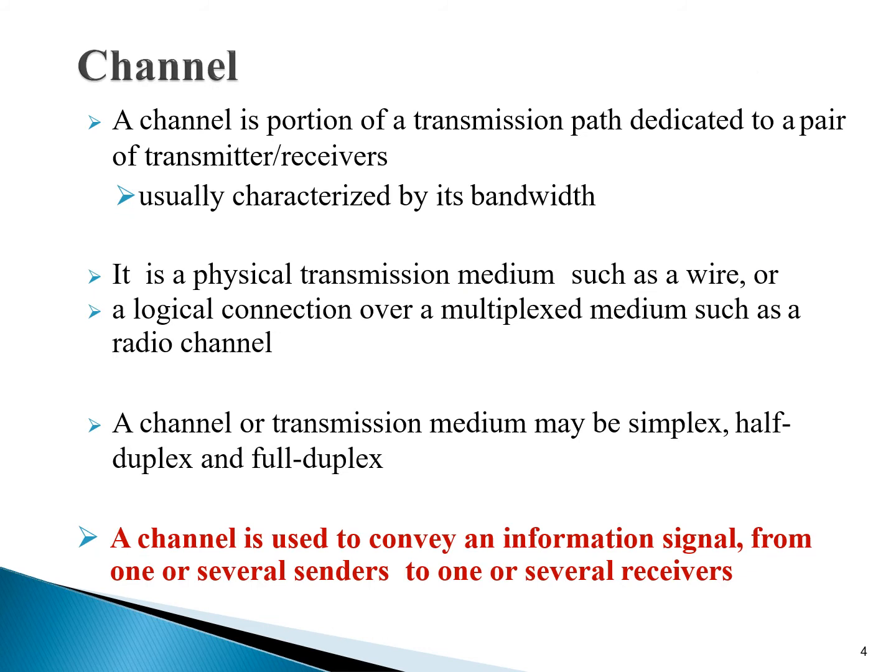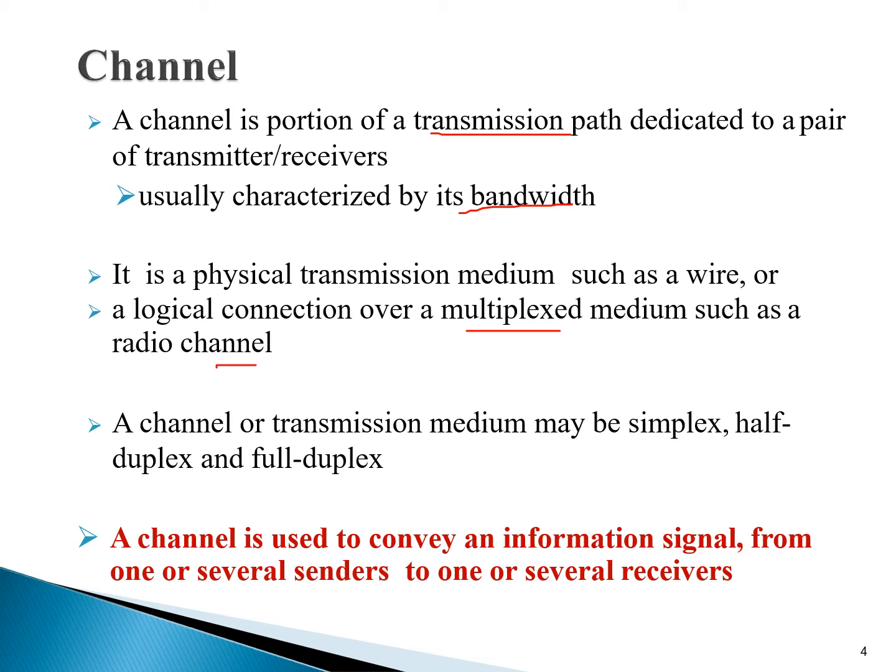Students, a channel is a portion of the transmission path dedicated to a pair of transmitter and receiver. Usually it is characterized by its bandwidth. So it is a physical transmission medium such as a wire, or a logical connection over a multiplex medium such as a radio channel.